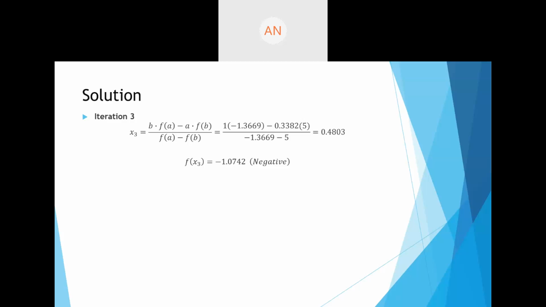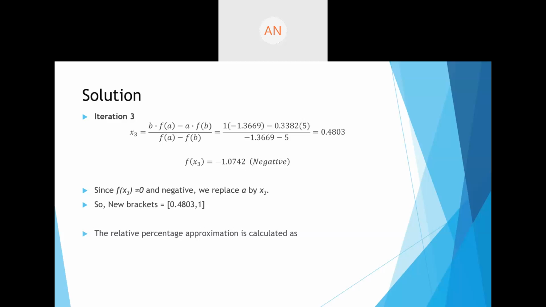It's giving me a negative value, -1.0742. So I'm going to replace the x that was giving me the negative value. So the new brackets that I have are 0.4803 and 1. Okay, so this is my new value. Can you find the error here? The relative percentage approximation error. Can you find the error?